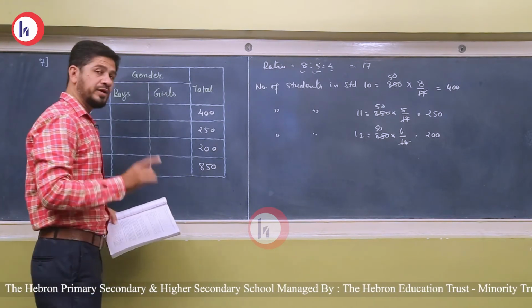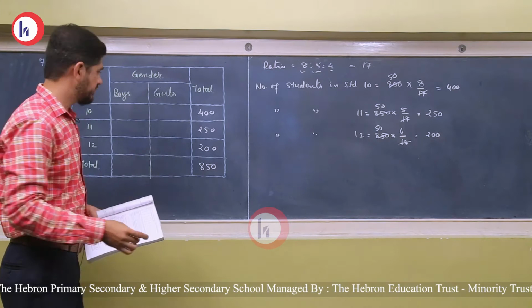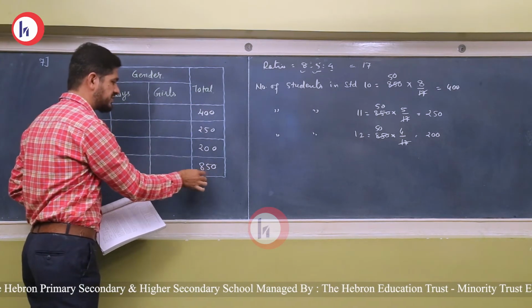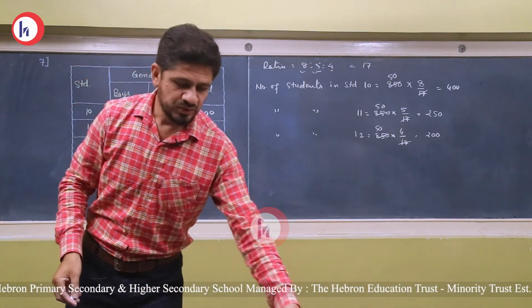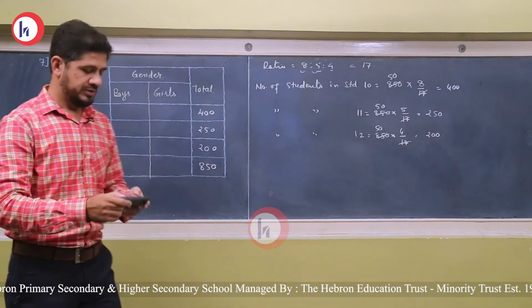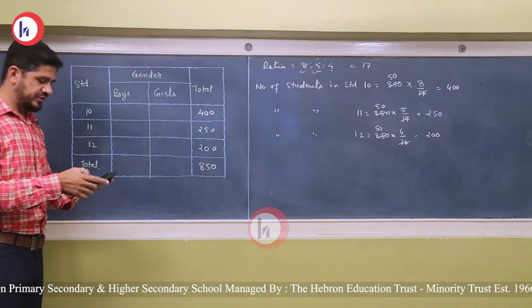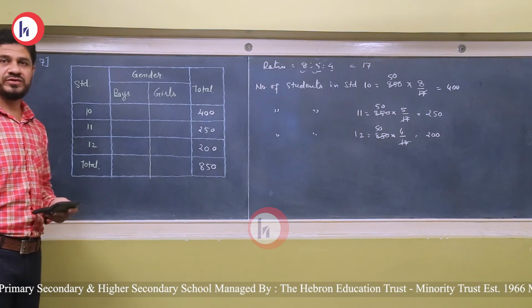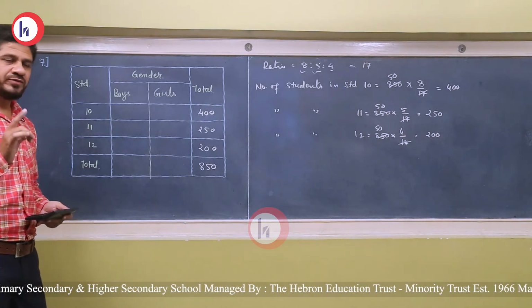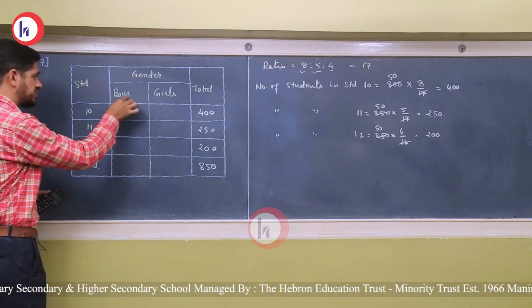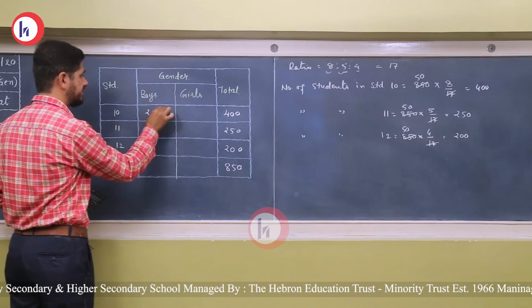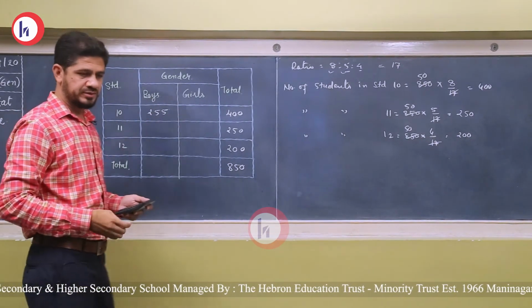30% of the number of students studying in a school. So the total number of students studying in the school is 850. Now 30% of it, that is 255. So 255 are the boys studying in 10th standard. Right. Next one.